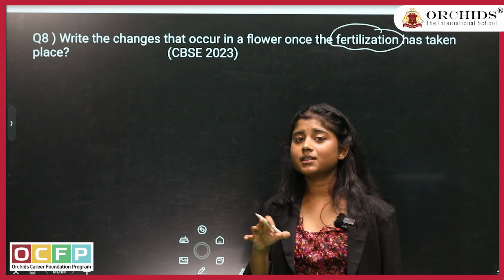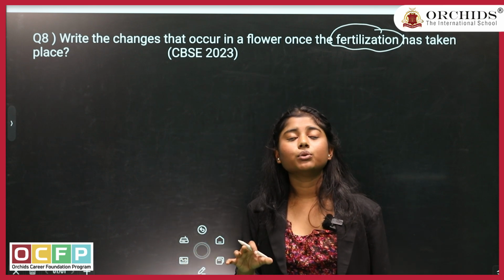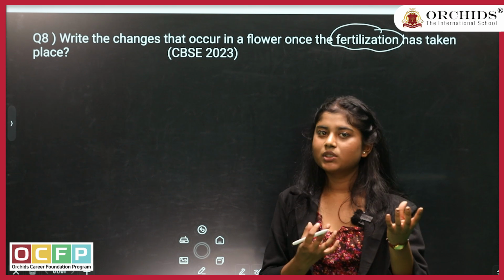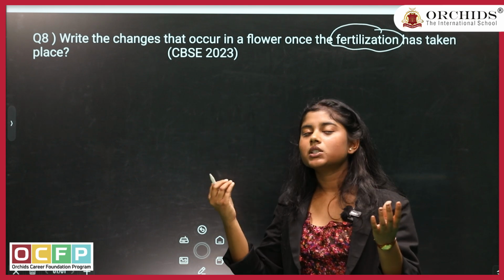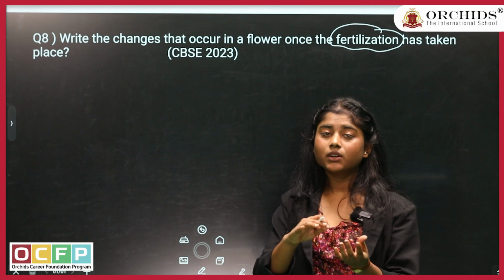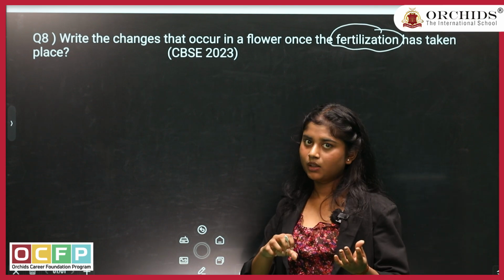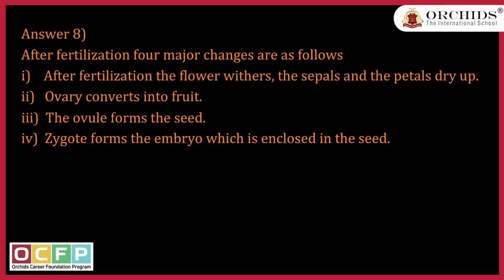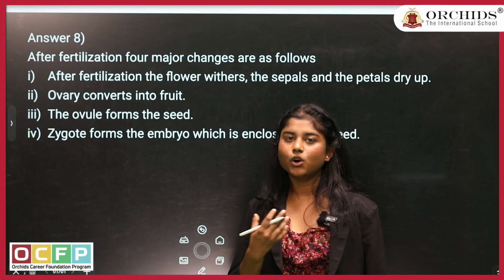Now, if the fertilization has happened, there's no use of petals, there's no use of smell. It will just utilize the energy or the food which is made by the plant. So, if there is no use, that will be removed from the plant, right? So, in this case, what happens? The petals of your flower, they start falling down. The petals, the sepals, they fall down.